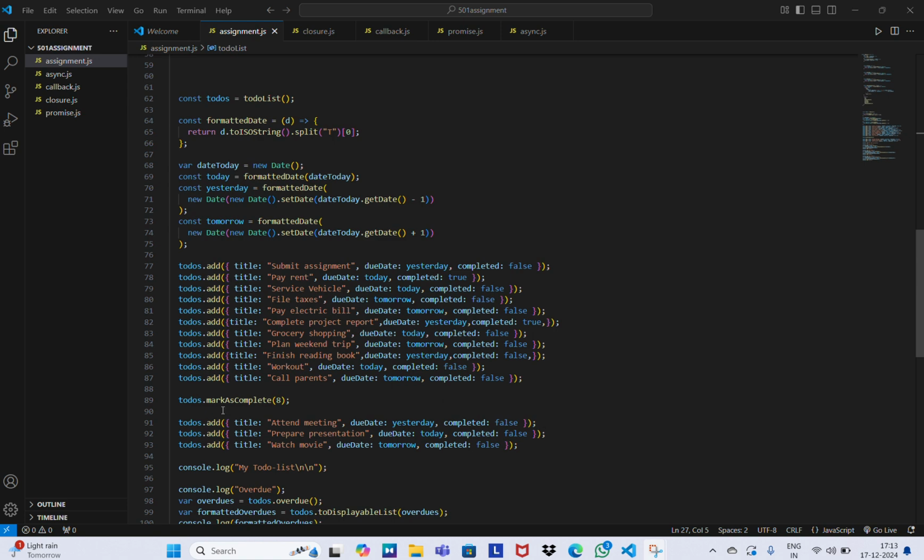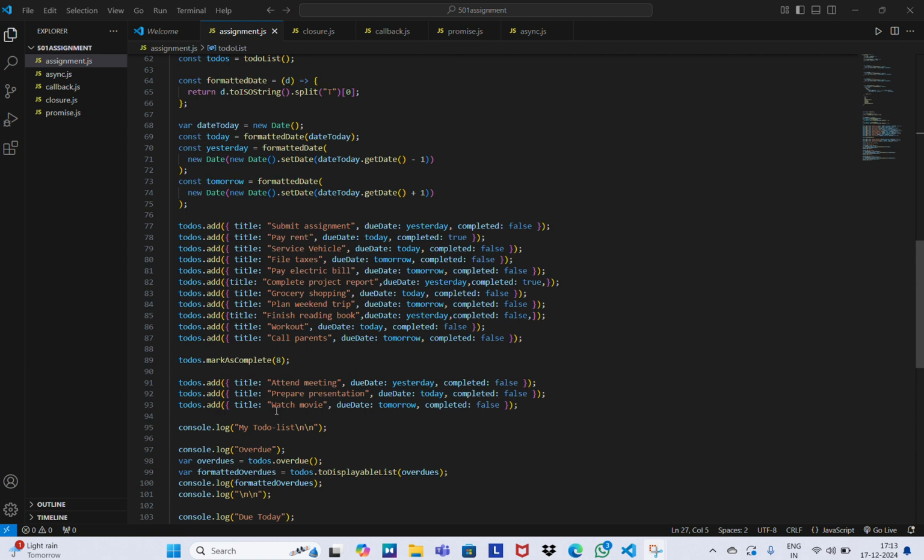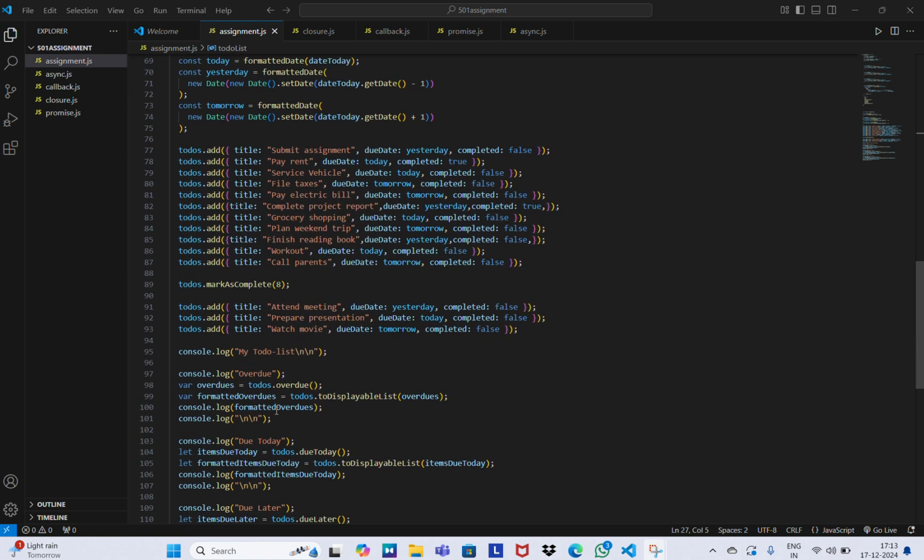Next, I used the function markAsComplete 8. That means the eighth indexed task will be marked as complete, that is, the completed property of that particular task will be set to true. And again, I added a few more tasks, and here I have started printing my to-do list.